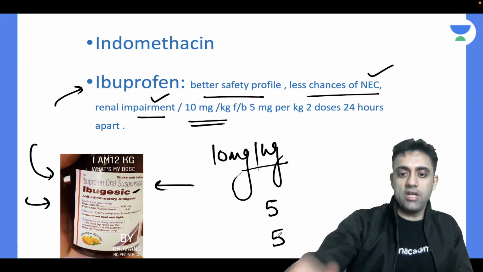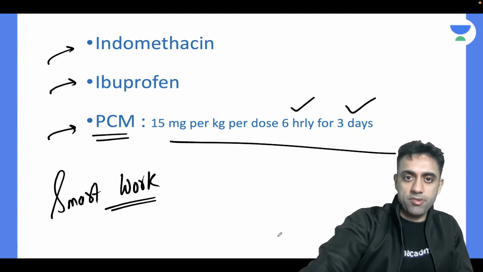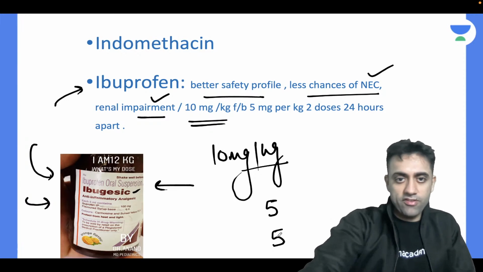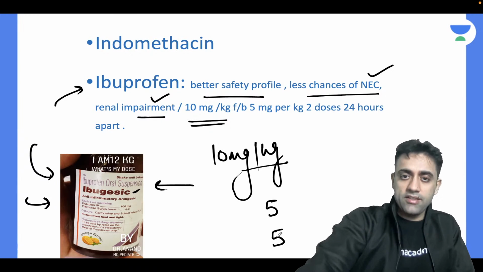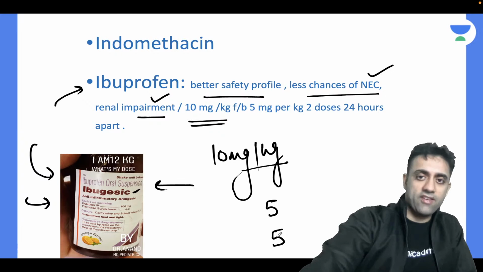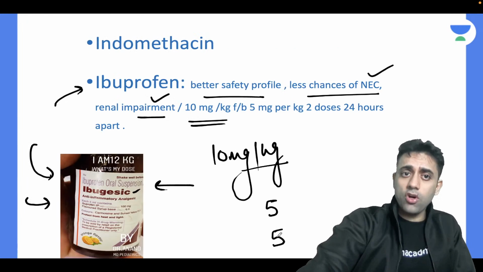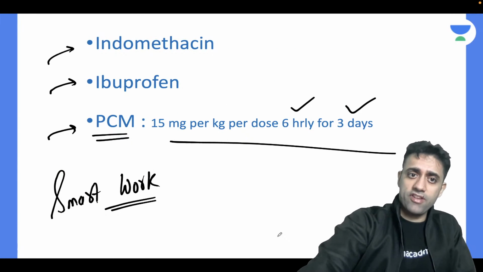Okay, the ibuprofen dose. PCM was 15 mg per kg per dose, 6 hourly, and ibuprofen is 10 mg per kg per dose today, then 5 mg tomorrow, then the next day again 5 mg. So the options are indomethacin, ibuprofen, and PCM.